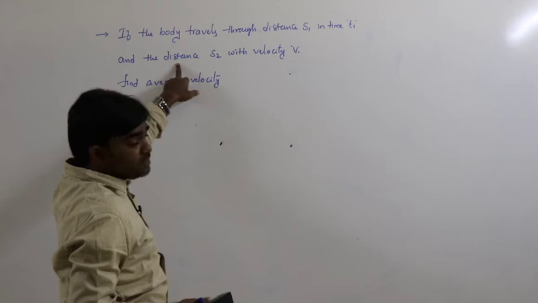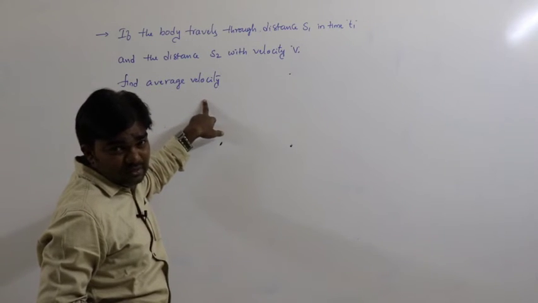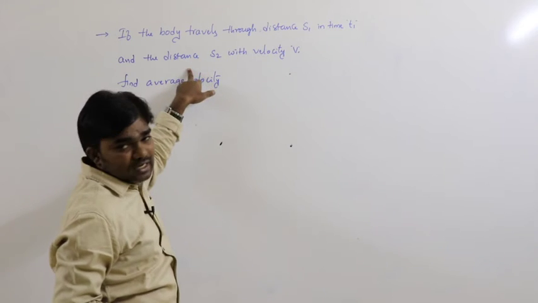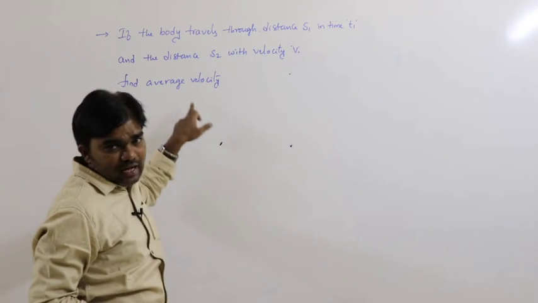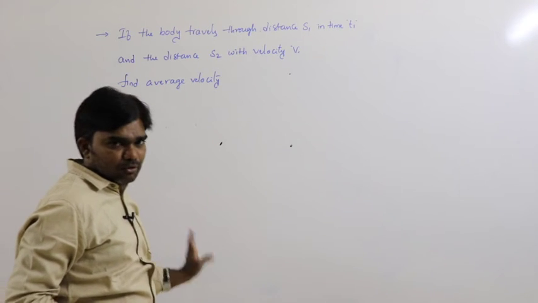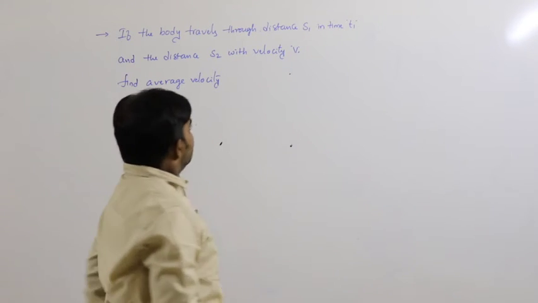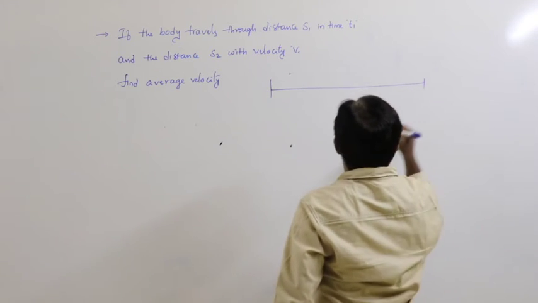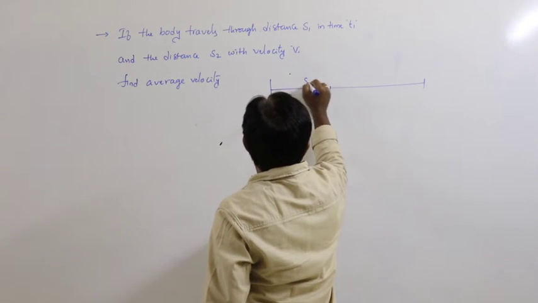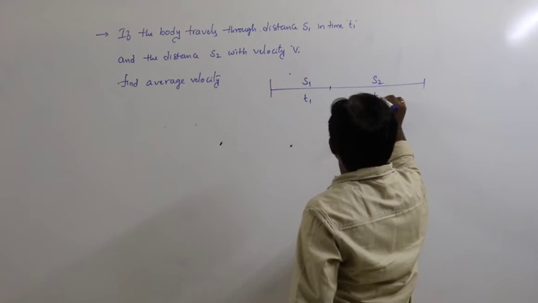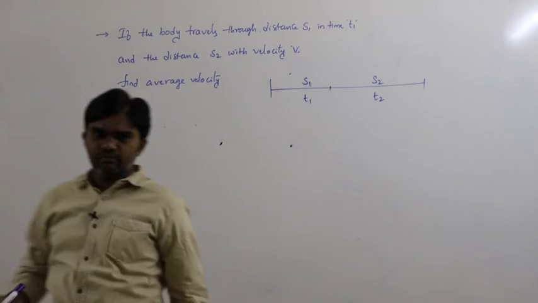Here it is distance and we are finding velocity. In a straight line path, again distance and displacement are the same, and average speed and average velocity must also be the same. That is the point you have to remember. Now see here, distance s1 in time t1, distance s2 let us say in time t2.